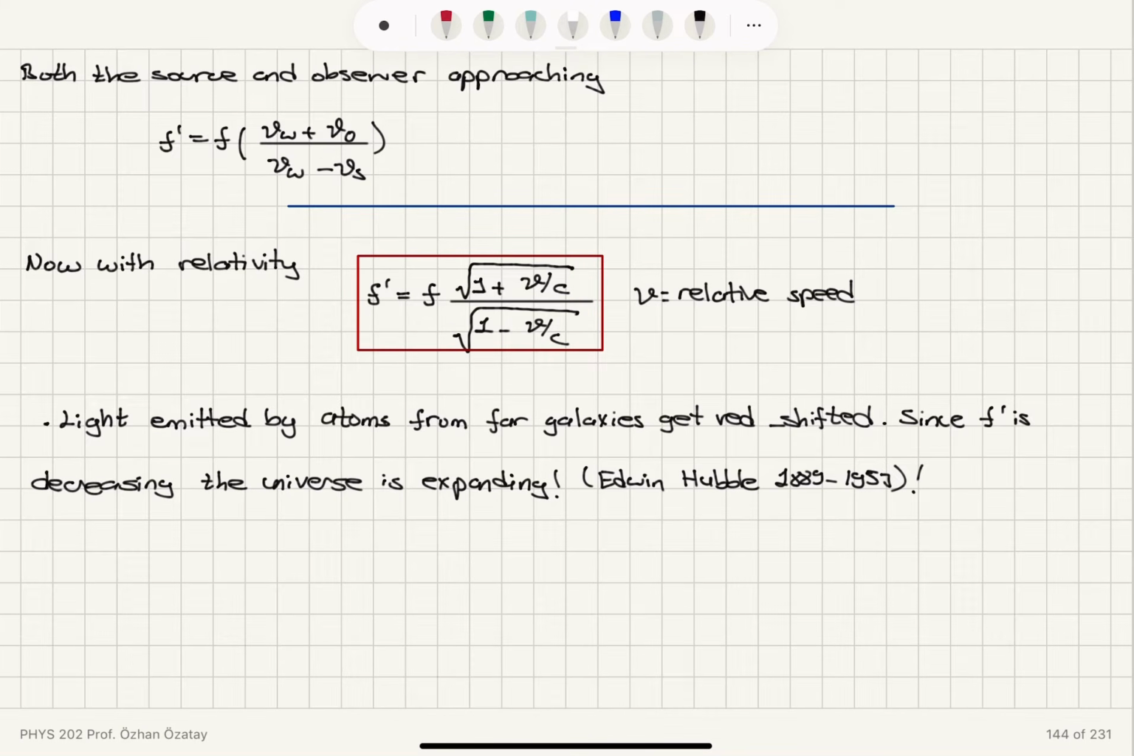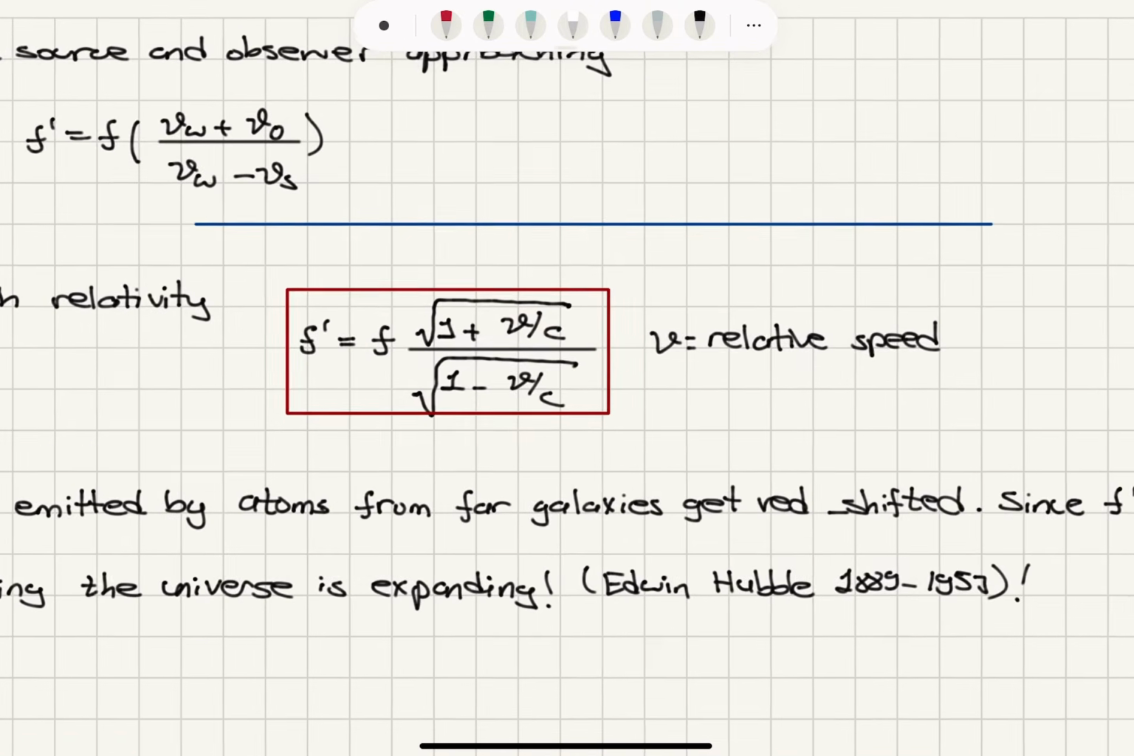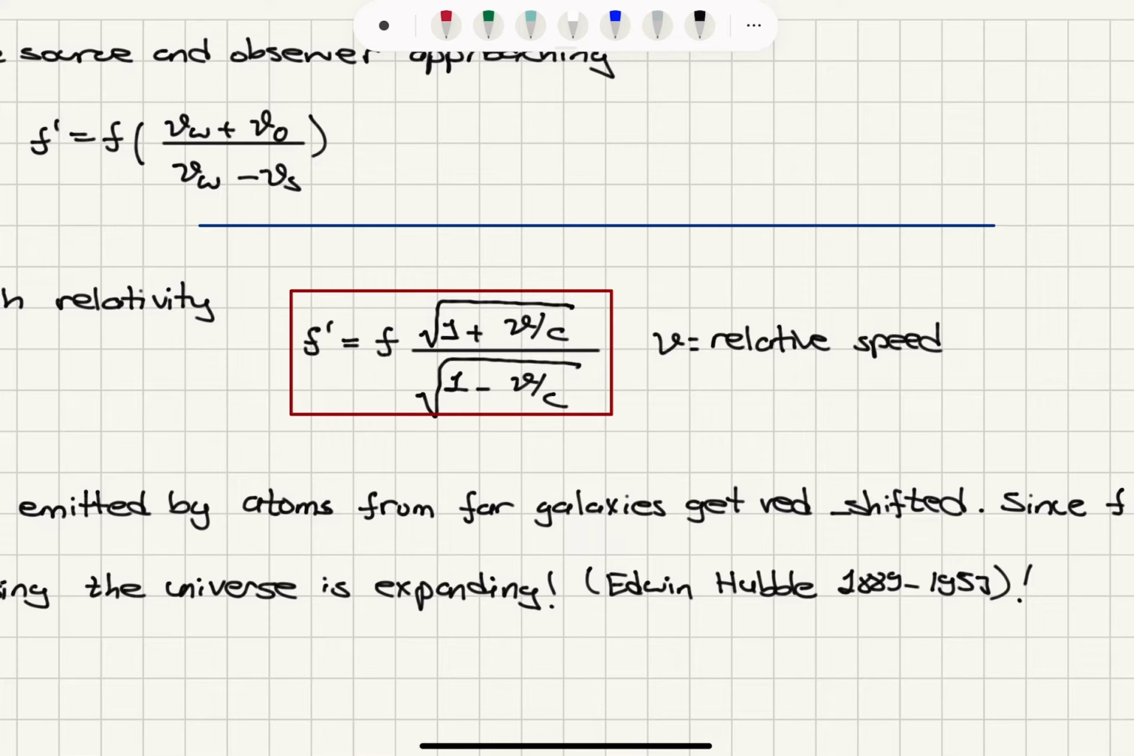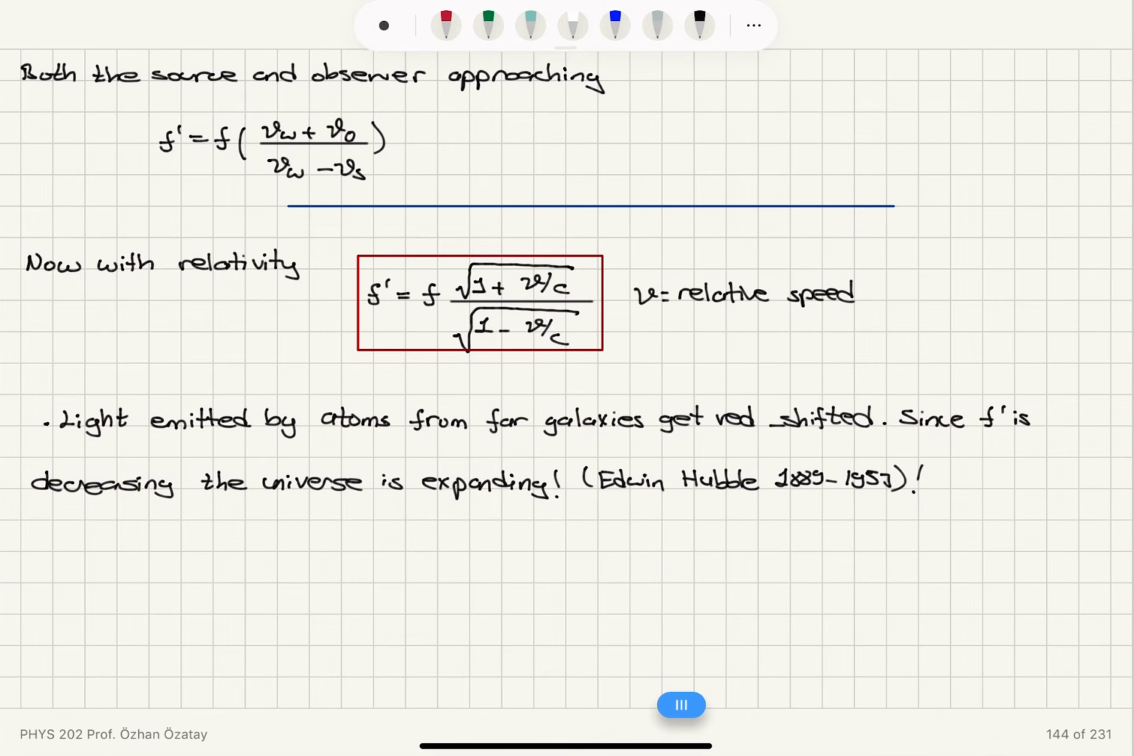Now, with relativistic correction, the detected frequency becomes f times, instead of vw plus v observer, the square root of 1 plus v over c divided by the square root of 1 minus v over c, where v is the relative speed of the observer and the source. So it's the speed of the source with respect to the observer, or vice versa. So this is going to be our new detected frequency.